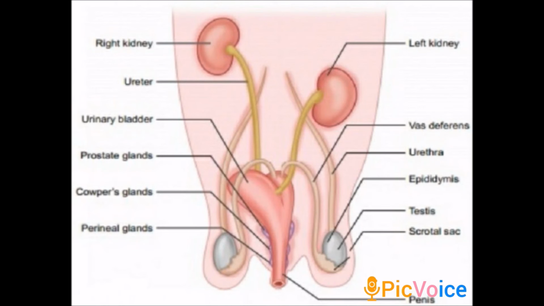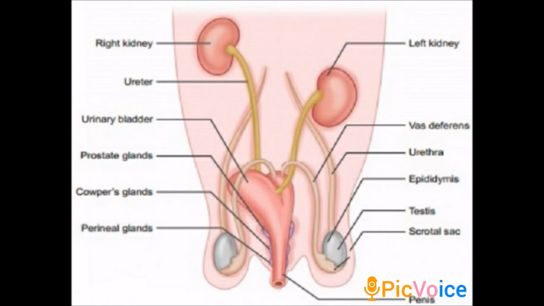First we will see the male reproductive system. This is the picture of male reproductive system. You can notice one by one part. The male reproductive system consists of a pair of testes which are ovoid in shape. In the picture you can notice one by one when I am saying, okay.